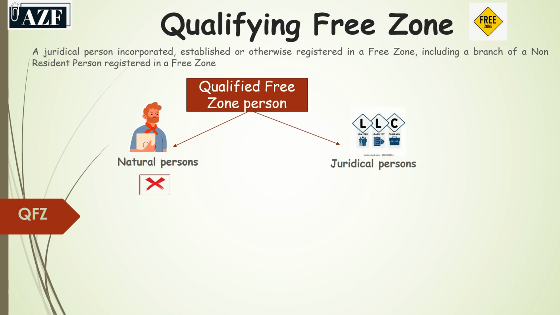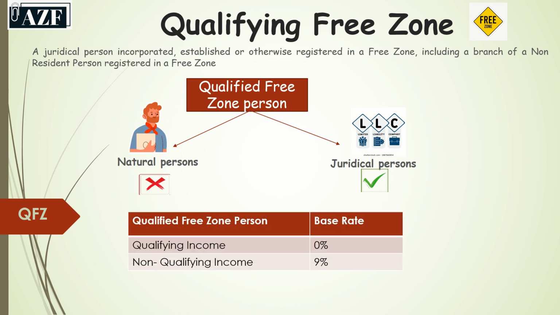Second category is of the juridical person. This category comprises the corporate entities such as the limited liability companies among others. These persons can be considered as free zone persons provided that they have been incorporated in the free zone.